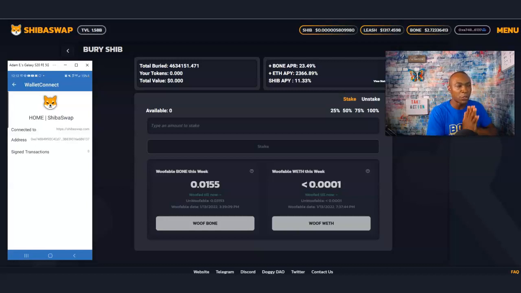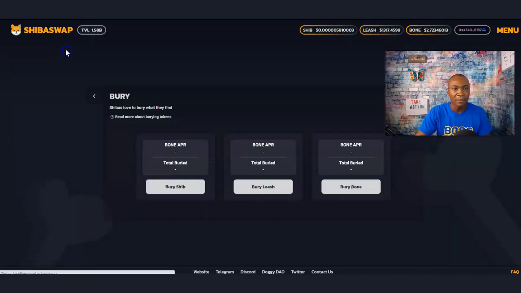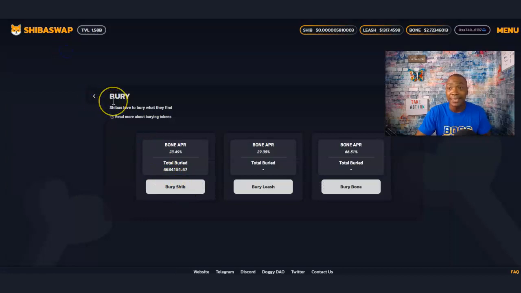I want to show you that you can start small and continue rising up towards the top. Now, I have a WalletConnect with my Trust Wallet that's connected with this account, and I have 4 million SHIB. At the bottom here, I can look at this information in terms of my BONE and my Ethereum, but it's too small right now, and I want to wait until it gets more in terms of the actual performance. So I'm going to look to buy more SHIB. Why? Because it's on sale.